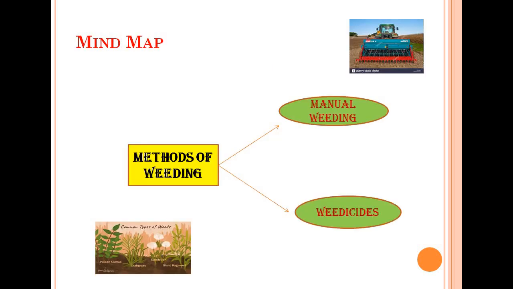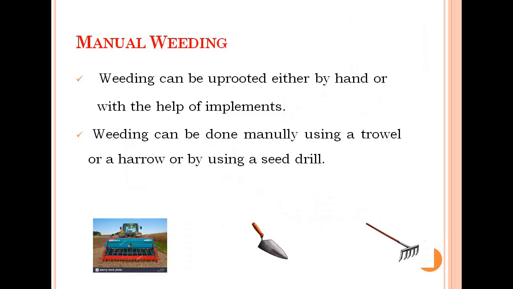In this mind map, I am showing you the different methods of weeding. Actually, there are two important methods by which weeding can be done. One is manual weeding and the other is weedicides. So, what do you mean by manual weeding? Here, I am showing you some pictures of the seed drills. This is also one of the agricultural implements through which manual weeding can be done. And weedicides are the chemicals that can be used for killing the weeds.